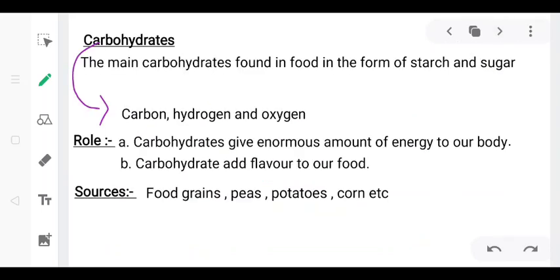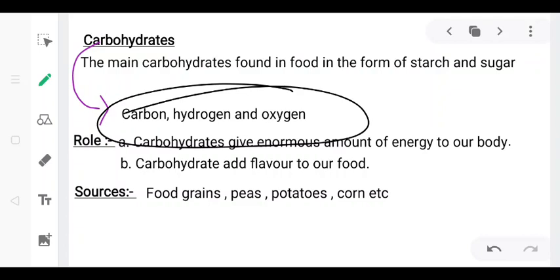First is carbohydrates. There are many types of carbohydrates, but the main carbohydrates found in our food are in the form of starch and sugar. Carbohydrates are one of the major kinds of nutrients needed by all living organisms. All the carbohydrates are a combination of carbon, hydrogen, and oxygen. Sugar is the simplest form of carbohydrate, whereas starch is the complex one.